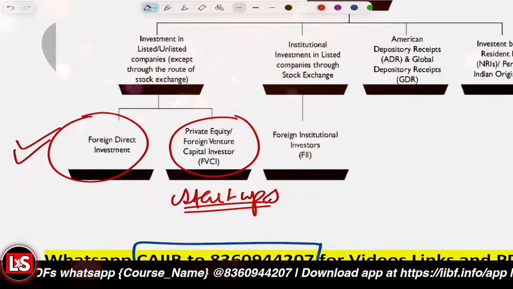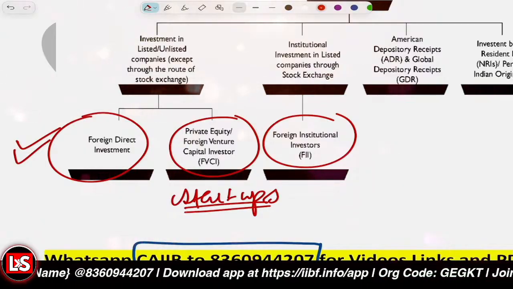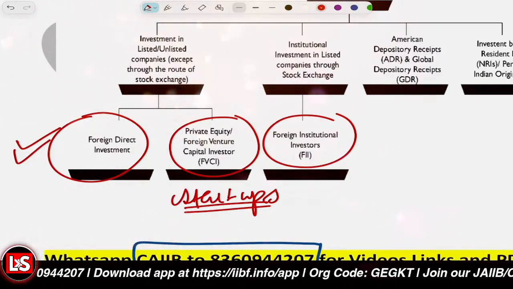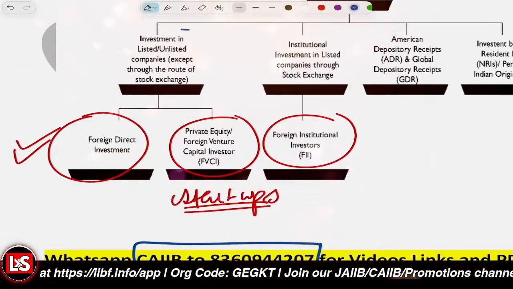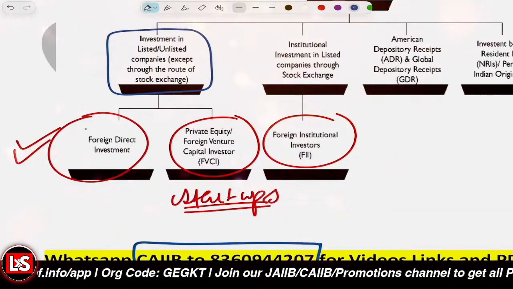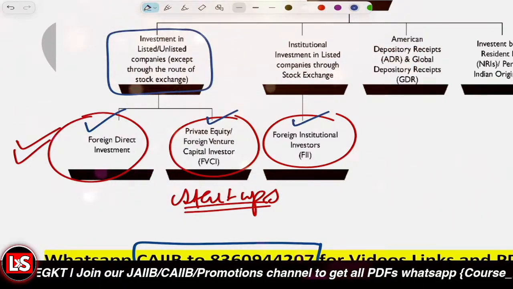And the third one is about the FII, that is foreign institutional investors, like the institutional investment in listed companies through the stock exchange. So these three things are through the stock exchange: FDI, FVCI, and FII. Okay, so that's about it.